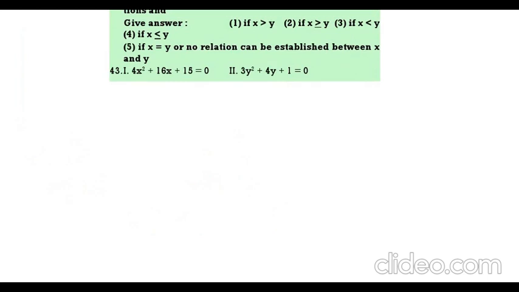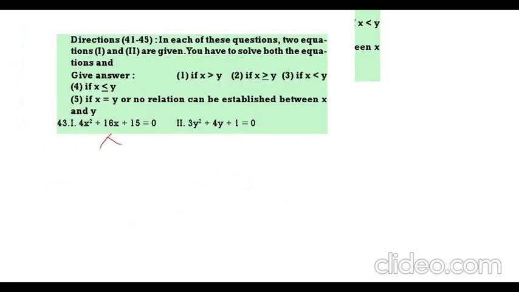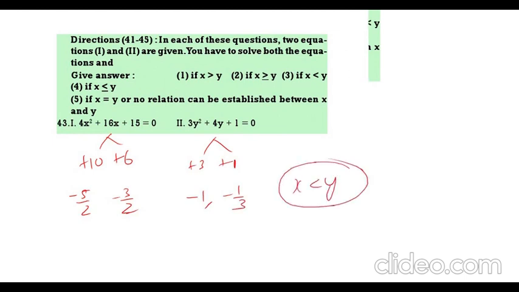Next, 4x square plus 16x plus 15 is equal to 0. 3y square plus 4y plus 1. So 15 into 4, 60. You can take plus 10 plus 6. Minus 10 by 4. That is minus 5 by 2. Minus 6 by 4. Minus 3 by 2. Here you can take plus 3 plus 1. So it is minus 1 minus 1 by 3. Therefore x is less than y. Negative value whichever is greater, that is less. So x is less than y.